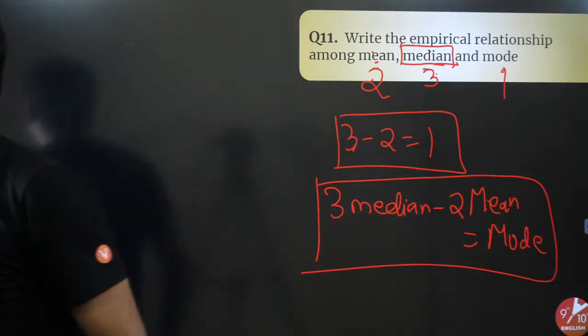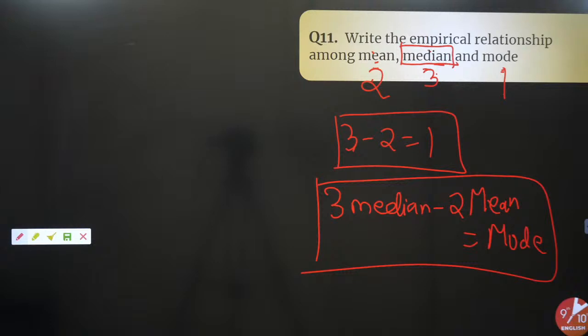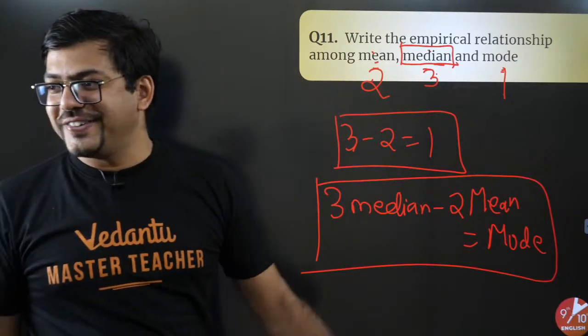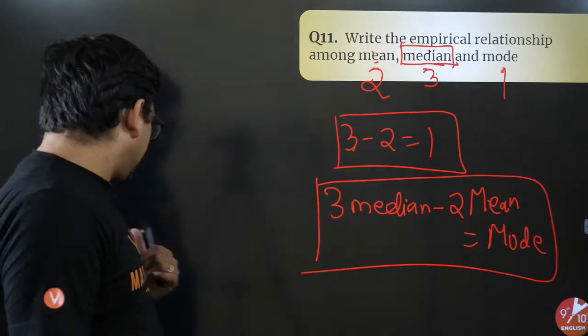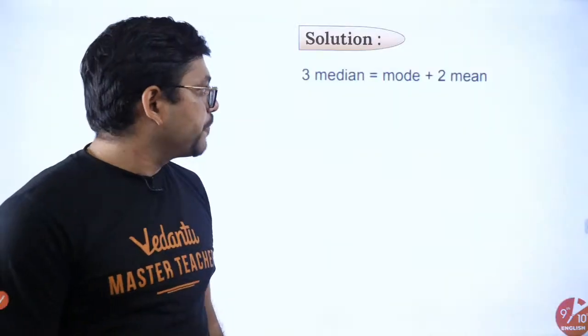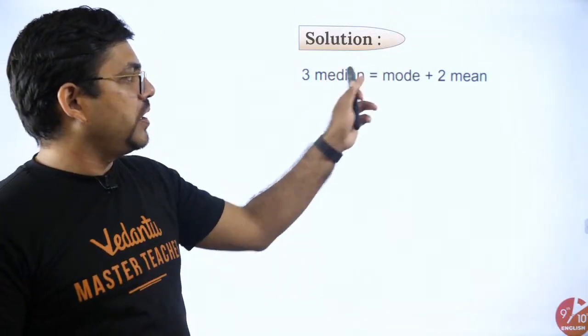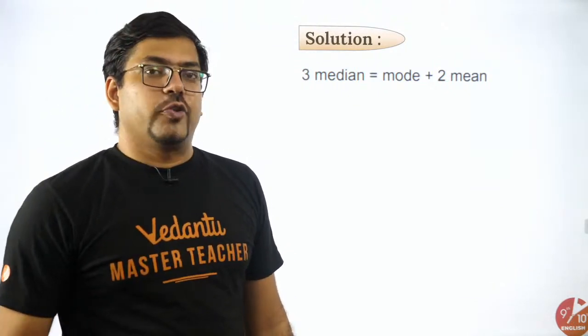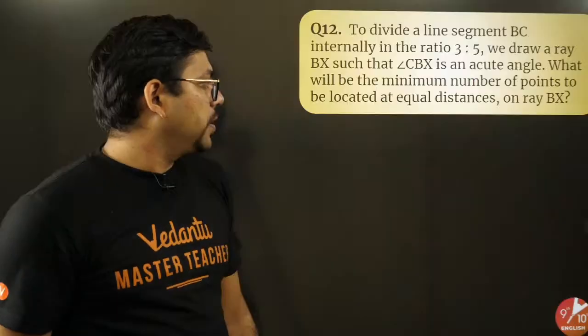Chalo. Did you all understand it or not? Yes or no? Okay, cool. If you all have understood, let's move on then. Very simple. 3 median minus 2 mean equals 1 mode. The same as what we did. Fine, let's move on to the next one.